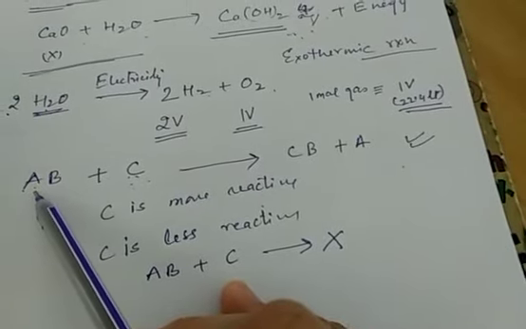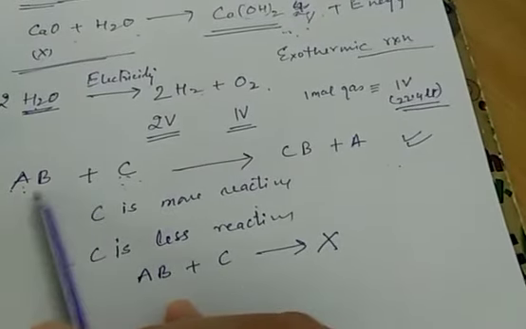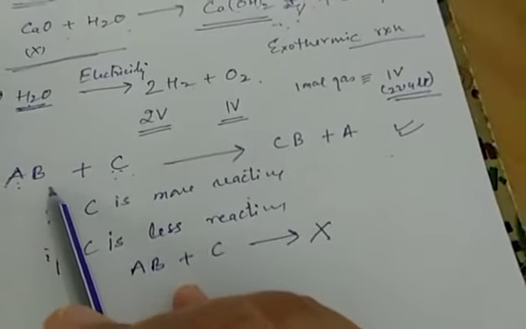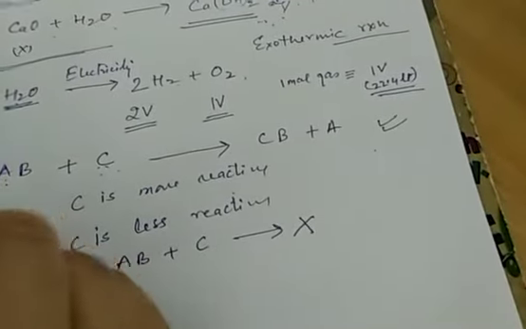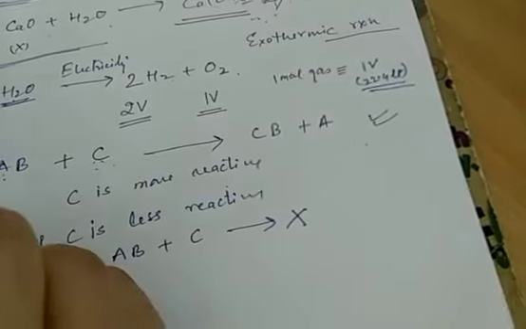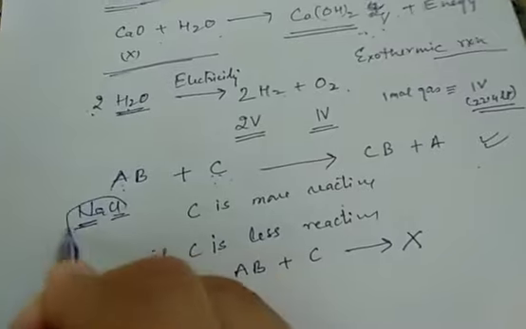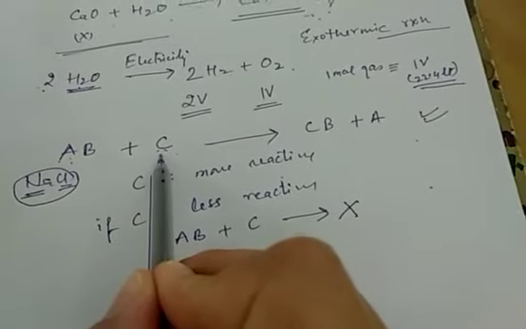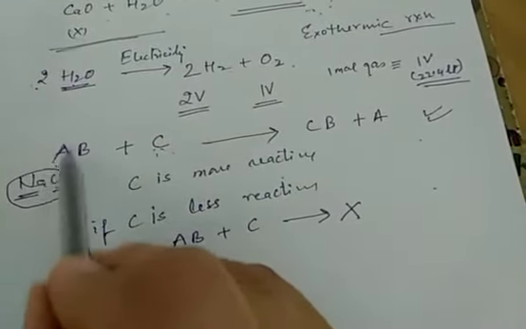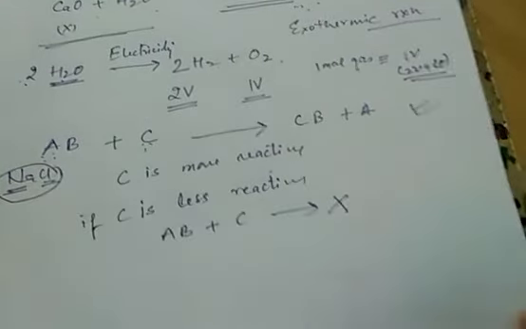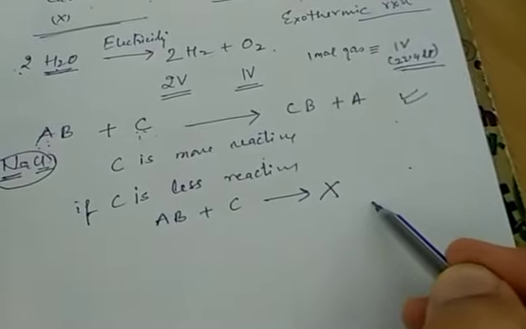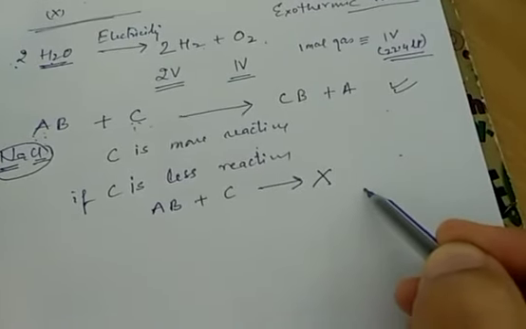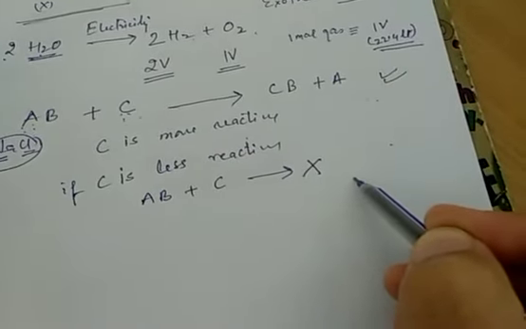As you studied in class 9, when we write a compound, we always write the metal on the left side and the non-metal on the right side. For example, sodium chloride: sodium is the metal on the left side and chlorine is the non-metal, so it is on the right side. So here we study only the metal displacement reaction. So C is a metal more reactive than A, so it replaces A from its position. In this displacement reaction, we will study the metal displacement reactions. Thank you.